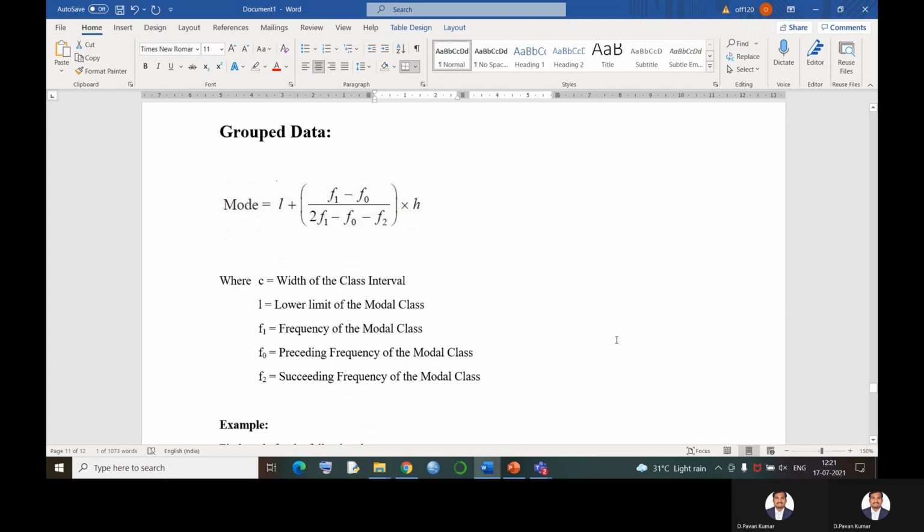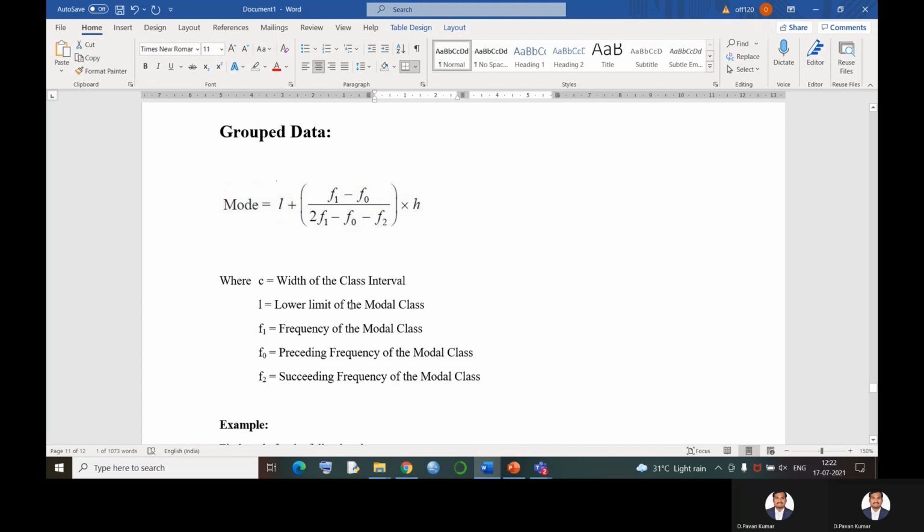Okay, now let us find the answer for grouped data. We have a formula here, and this is also very simple. By seeing the formula, people think it is difficult, but getting the answer is very simple. First, let us see the formula: L plus (f1 minus f0) divided by (2f1 minus f0 minus f2), into h. Here h is also called c.